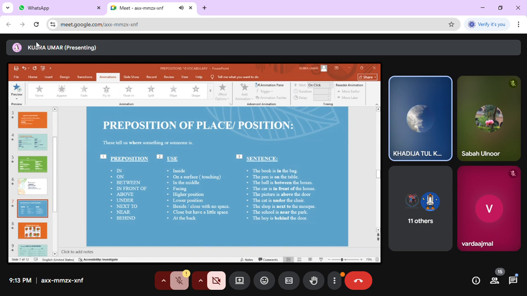Next to, and you can use "beside" instead of "next to". We use "next to" when two things are close to each other without space.